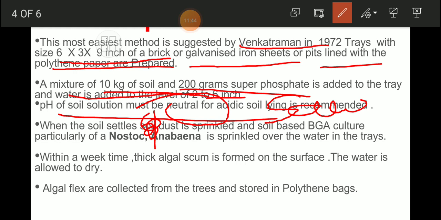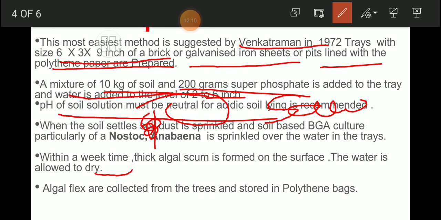So we know that because of the sprinkling of sawdust, a layer forms on the surface of that tray containing water. On that surface of the water we will find the layer of sawdust, and then we will sprinkle the culture medium containing Nostoc or Anabaena. At that time, it attaches or gets floating with the help of that sawdust.